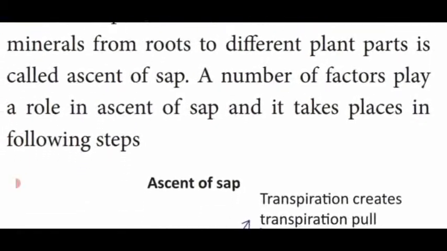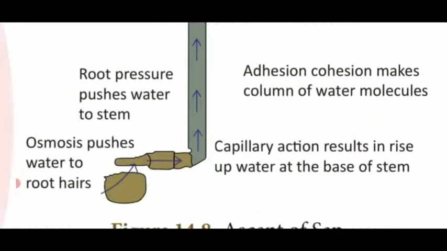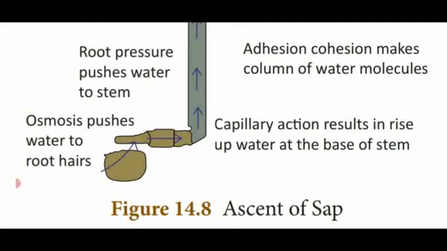A number of factors play a role in the process called ascent of sap. It takes place in the following steps. Dear students, at the base, a round shaped structure is called a soil particle. The root hairs absorb the water and mineral salts from the soil particle. Then the root hair pushes the water molecules into the epidermal cells by the process of osmosis.